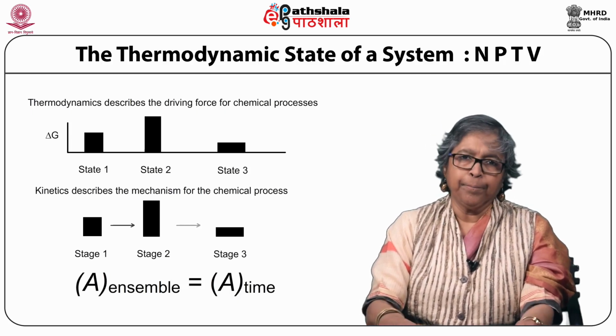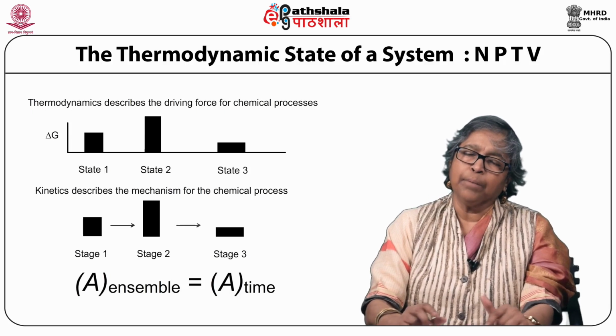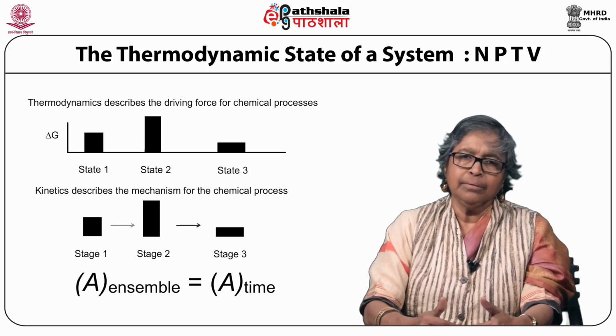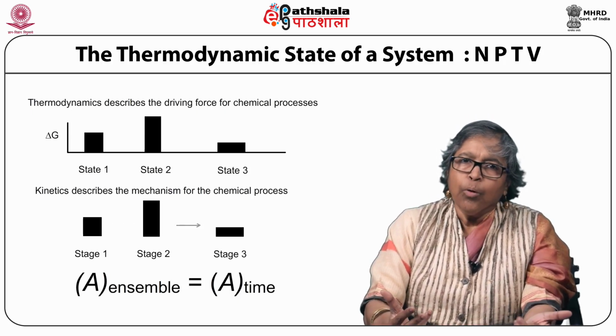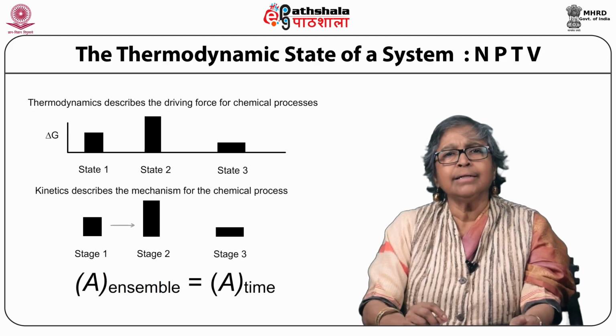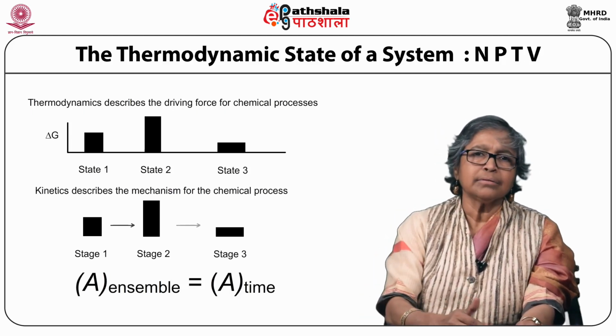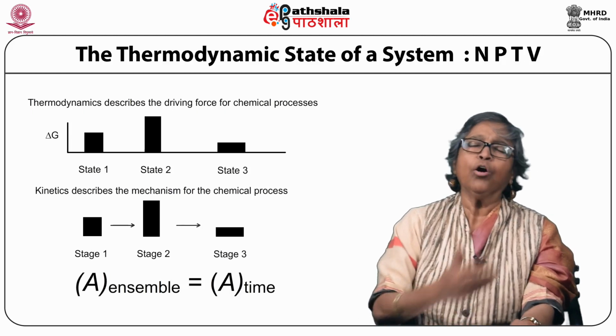And this comes from the ergodic principle,